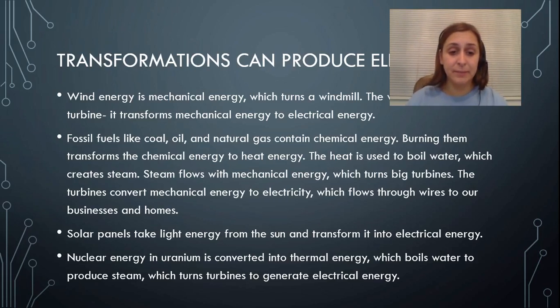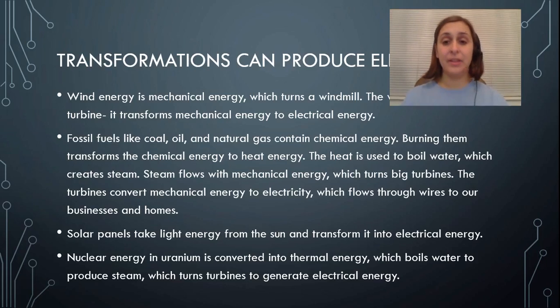The turbines convert mechanical energy to electricity again, which flows through wires to our businesses and homes. Solar panels take light energy from the sun and transform it directly into electrical energy. That's an easy one-step system. Nuclear energy in uranium is converted into thermal energy, which boils water to produce steam. And just like in the fossil fuels example, that steam turns turbines to generate electrical energy.